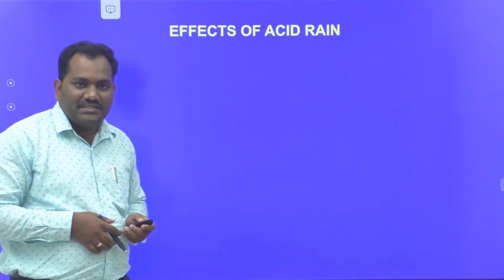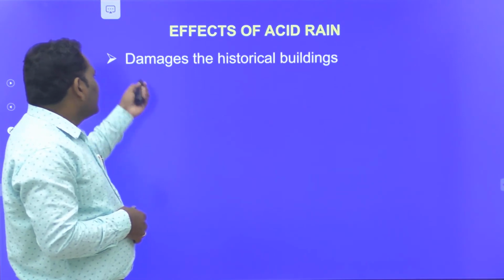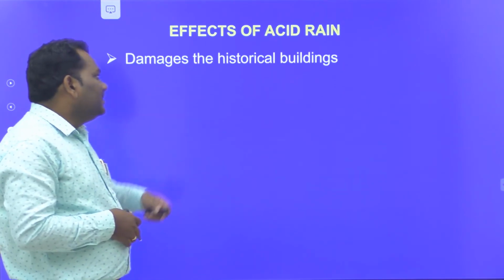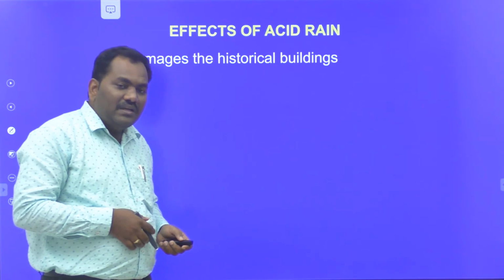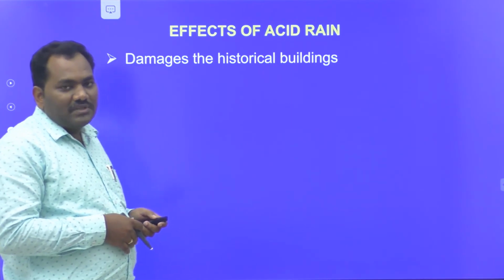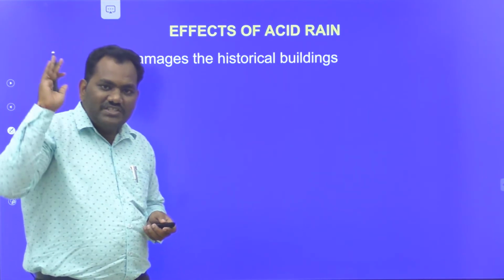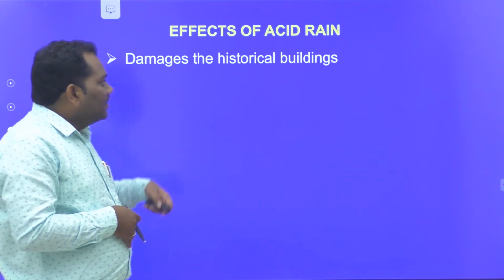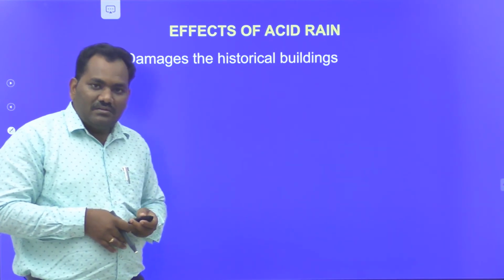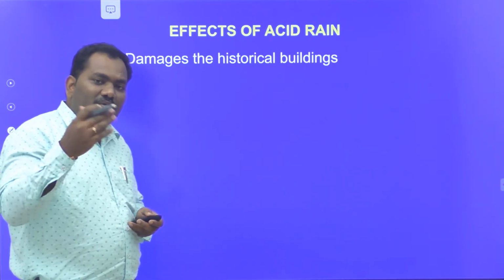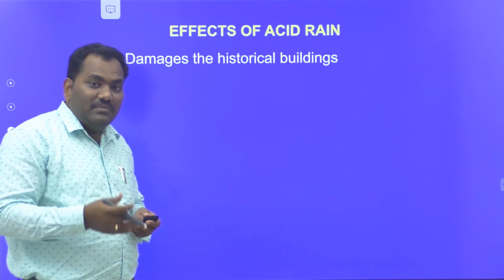Effects of acid rain. Here, it damages the historical buildings. Historical buildings, in Telugu, are called Charitratmaka Kattadalu. It means the buildings our ancient people built. That type of buildings undergo damage.